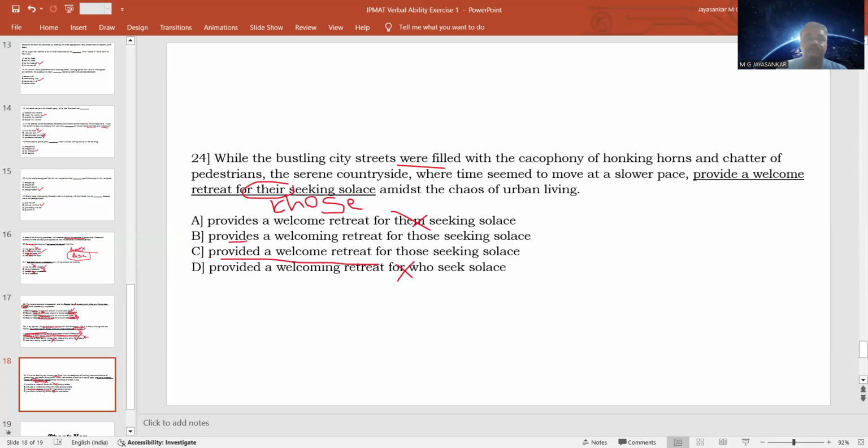Here it is provides. It is again the present tense form. We are talking about plural, those people who are seeking. So provides will not be a correct answer. But another problem is since it is were, the past tense, it should be in the past form. So that is why this form, provided a welcome retreat for those seeking. While the bustling cities were filled with the cacophony, the countryside, where time seemed to move at a slower pace, provided a welcome retreat for those people who want to have peace within the country. Option C is the correct answer.